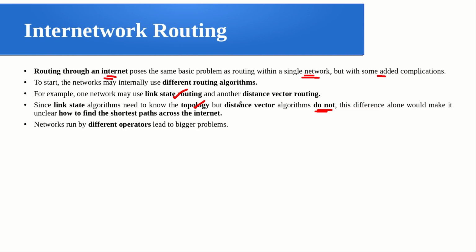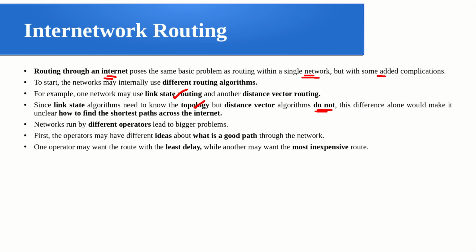The topology is one issue, and other than that, operators who run different networks may have different ideas about what a good path through the network is, or what parameters should be optimized. We have already seen many parameters which we can optimize for getting a better routing path, and that concept will differ from one operator to another.